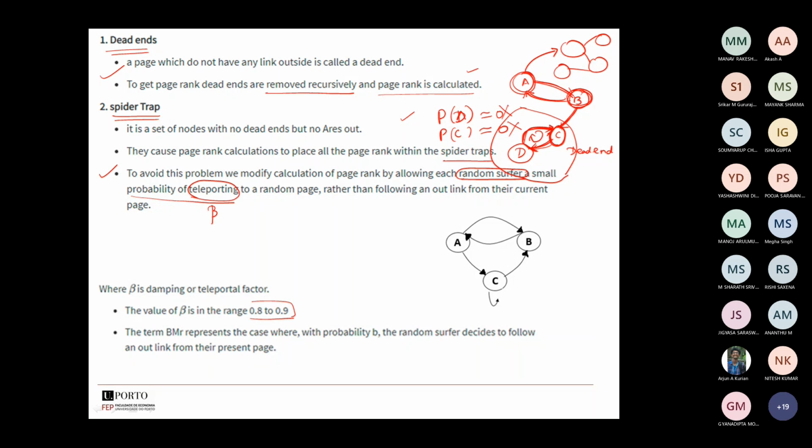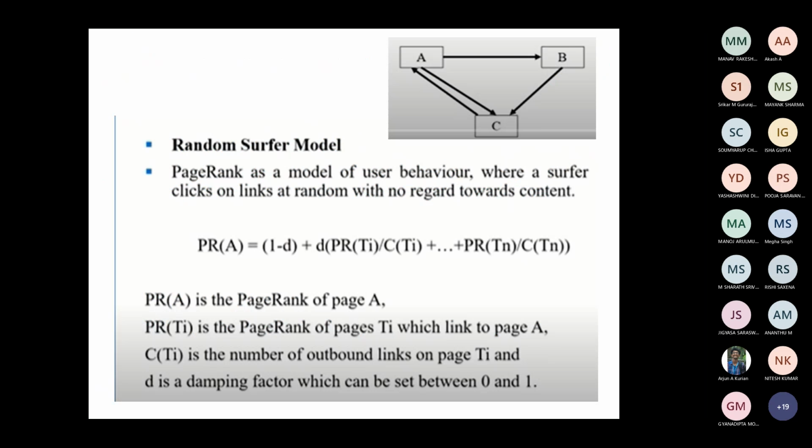That is the concept of teleporting. It will just neglect this particular spider trap and dead end, and it will jump to the immediately available node where a positive outlink is going to be available. That is the dead end and spider trap solution, which is the teleporting value.